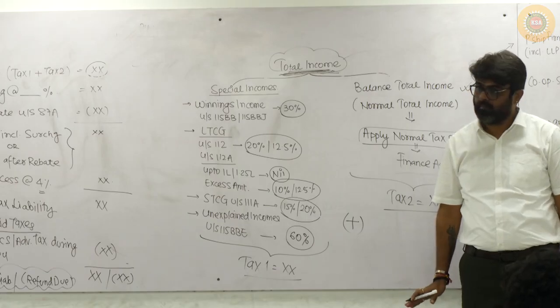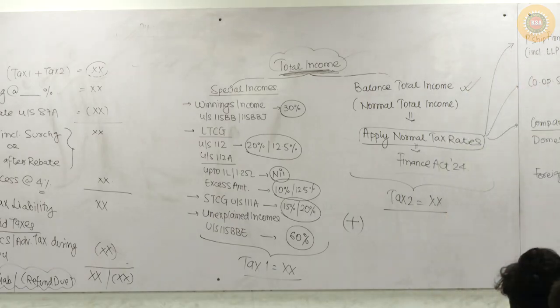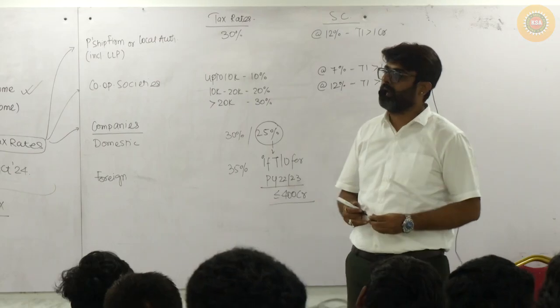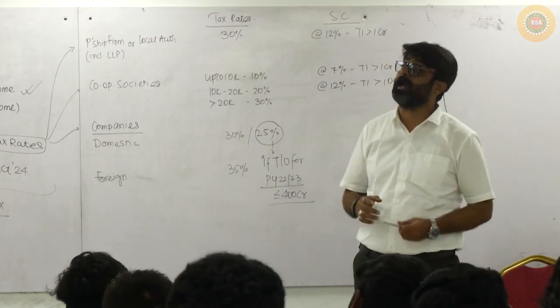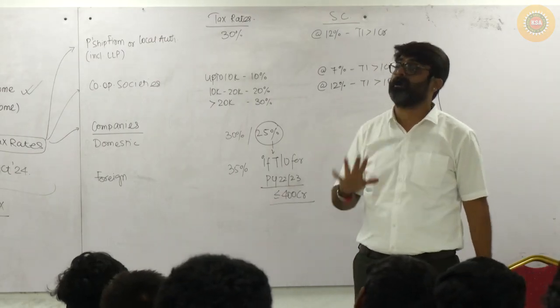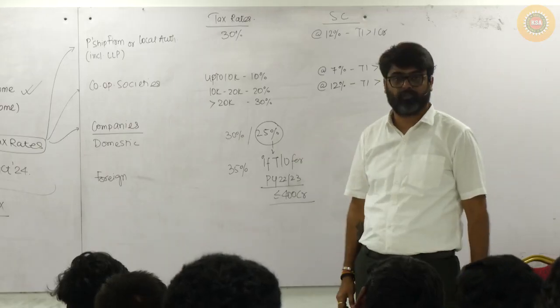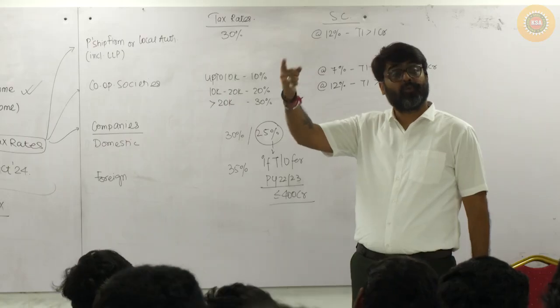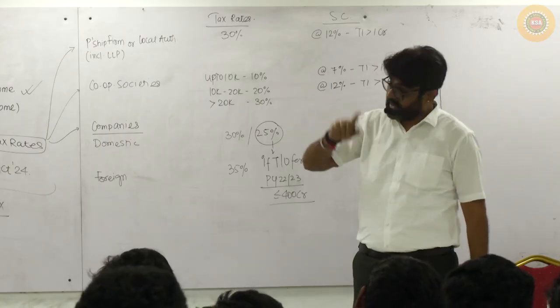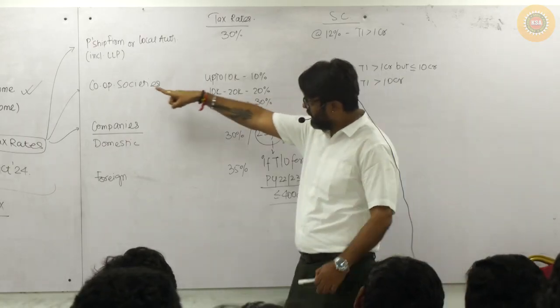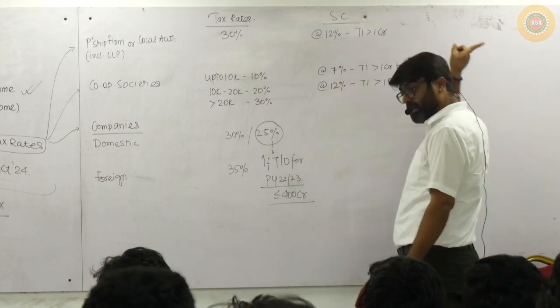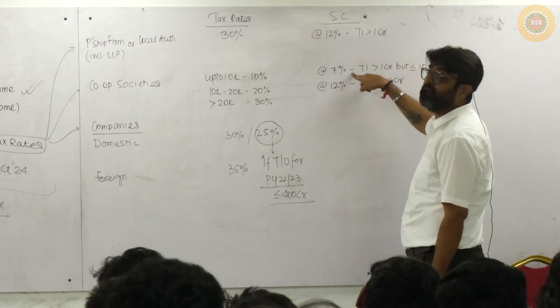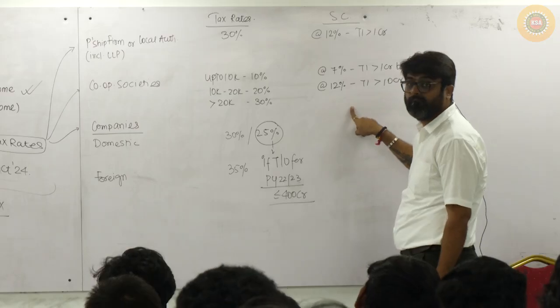Got it, sir? But what if the cooperative society is there? They will also pay surcharge if their total income is more than 1 crore, but their surcharge rate is only 7%, because the total income is more than 1 crore but up to 10 crore. But if their total income exceeds 10 crores, then the surcharge will not remain 7%, it will become 12%.